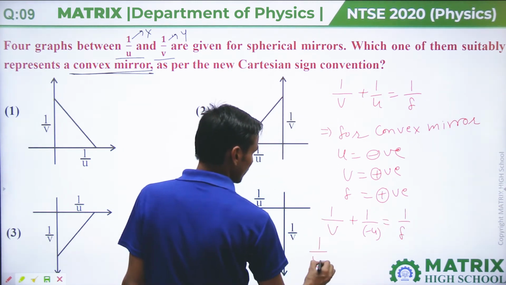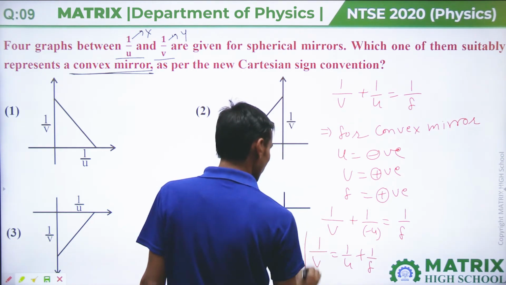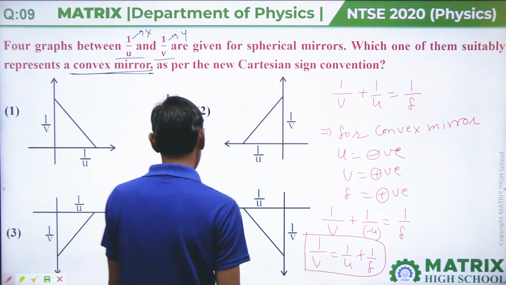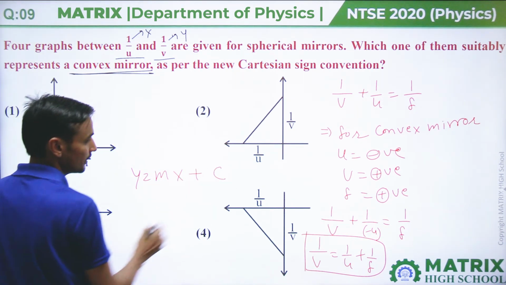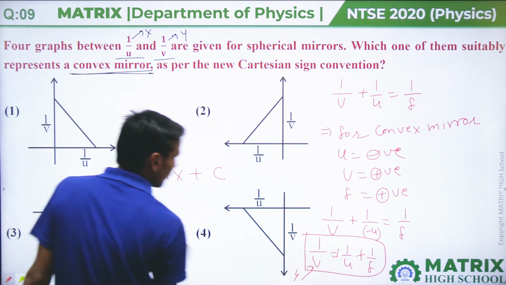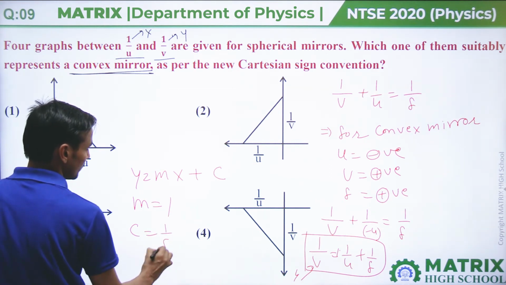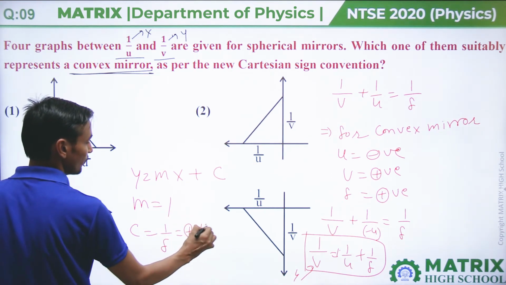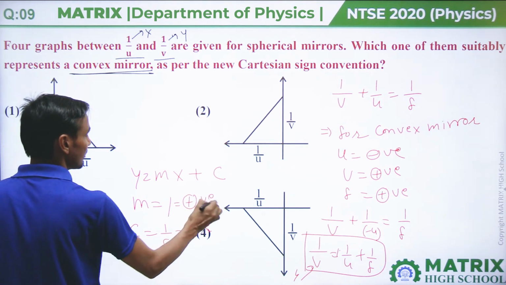Then 1 upon v equal to 1 upon u plus 1 upon f. If we compare this with the equation of a straight line, y equal to mx plus c, then this is y, multiplied by 1, so m equal to 1 and c equal to 1 upon f. Then c is positive, that means the y intercept will be positive, and m is positive, that means theta is 0 to 90.